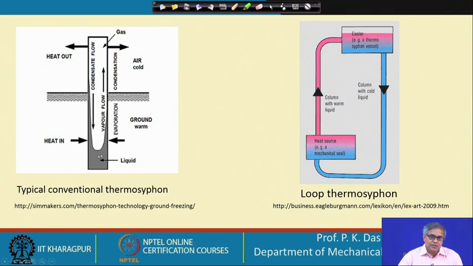The evaporator is at the bottom of the thermosiphon and the condenser is at the top, or the high temperature end is at the bottom and the low temperature end is at the top of the thermosiphon, because we have to exploit gravity for return of the fluid from the low temperature point to the high temperature point. So, this is one limitation of operation for this thermosiphon.